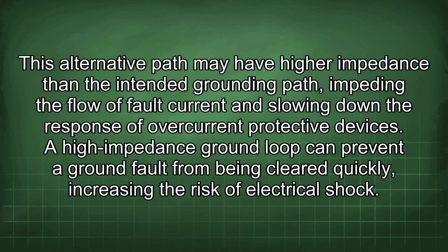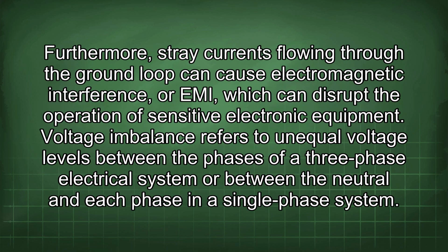A high impedance ground loop can prevent a ground fault from being cleared quickly, increasing the risk of electrical shock. Furthermore, stray currents flowing through the ground loop can cause electromagnetic interference, or EMI, which can disrupt the operation of sensitive electronic equipment.